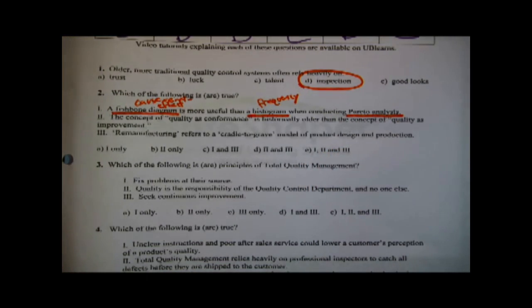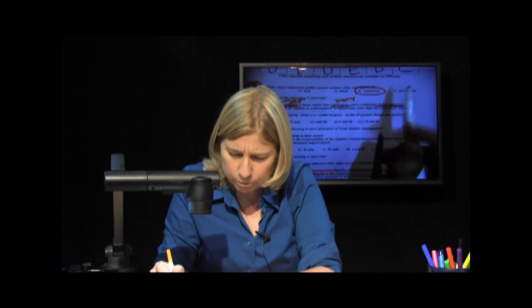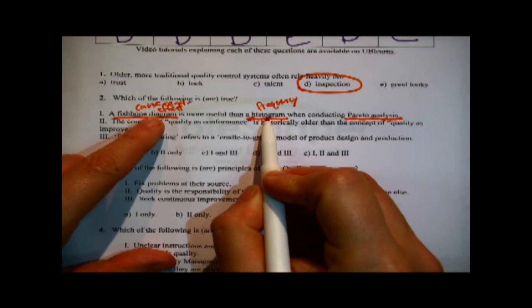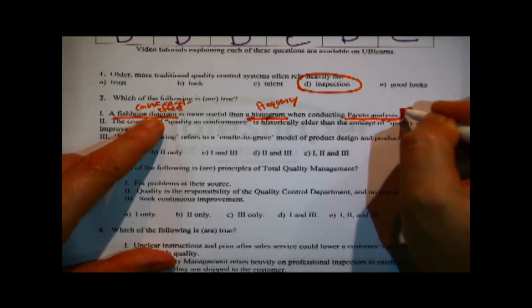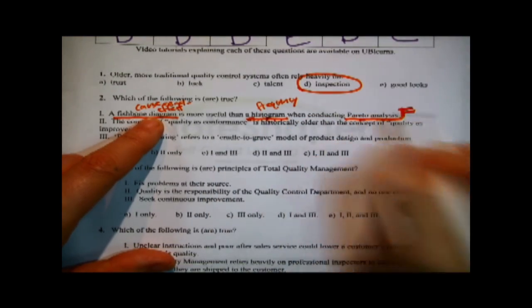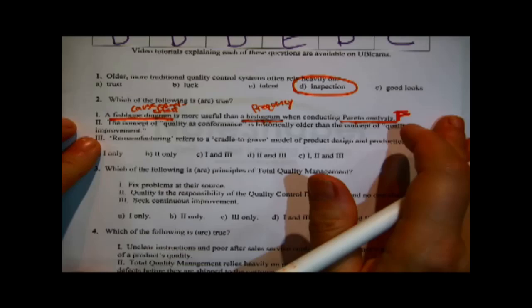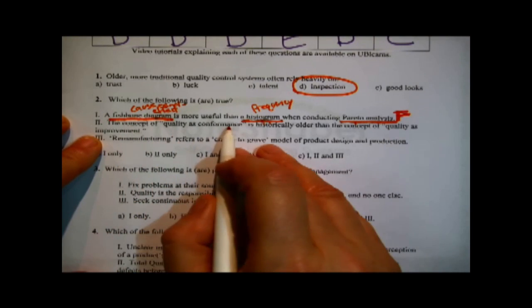Pareto analysis, oh wait a minute, Pareto analysis, that is a good keyword. That is the identification of the significant few, separating them from the trivial many, which is to say, which of these two is more helpful. That's an issue of frequency. Histograms help you recognize the relative frequency of something, so this has to be false because it's backwards. This is the one that's best suited to that. Well, all right, let's see if these other ones are faster.